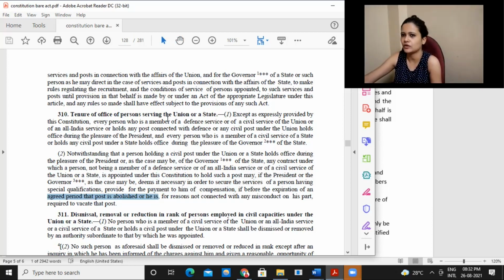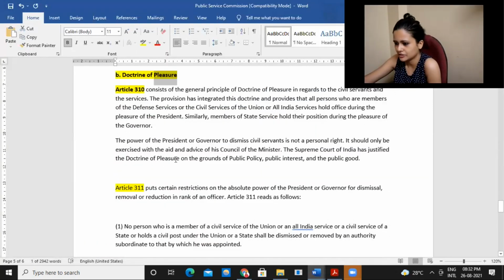So this is nothing but the doctrine of pleasure, that those persons hold office during the pleasure of the president or governor, but that does not mean those persons will be simply removed. They can be removed only with regard to proven misconduct and so on. Otherwise, if on the pleasure of the president or governor they are removed, they will be paid an adequate amount of compensation because they are removed before the expiry of the time frame for which they were being appointed. So this is with regard to this doctrine of pleasure, Article 310.